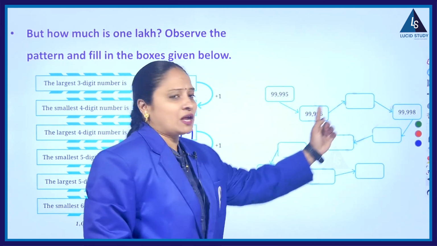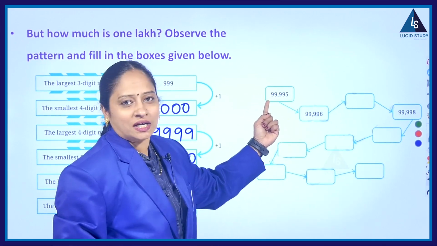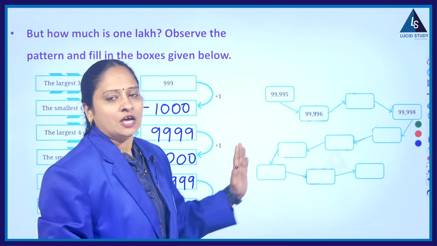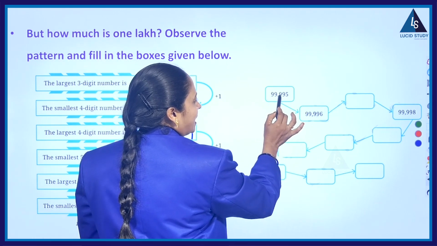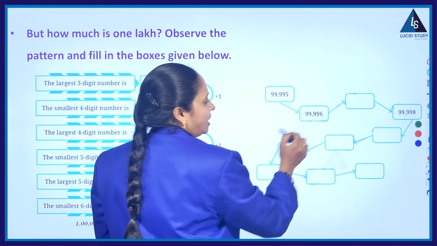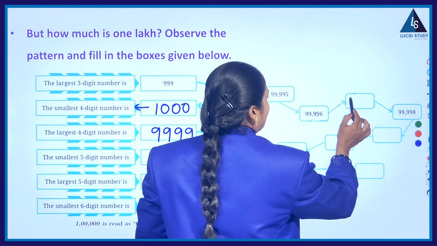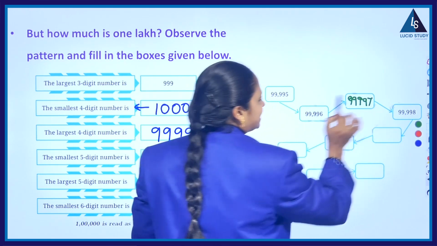In the same way, here we have a maze with some missing digits, where they have given the starting number and a few numbers in the maze. So let us fill in the maze using the logic. What is the first number? 99,995. What is the next number? 99,996. Next, 99,997.